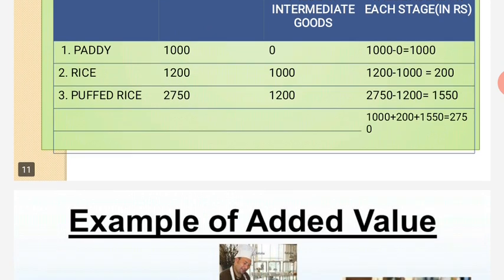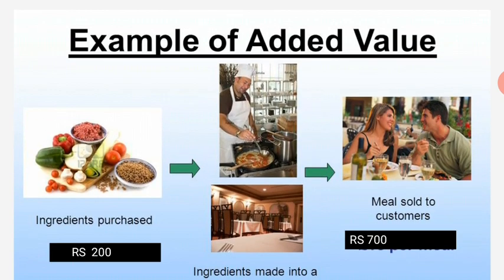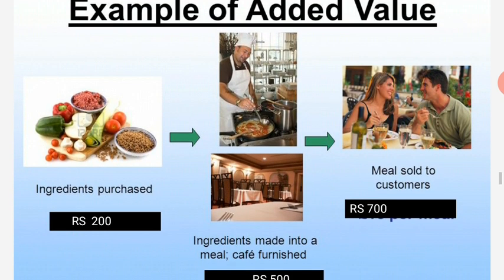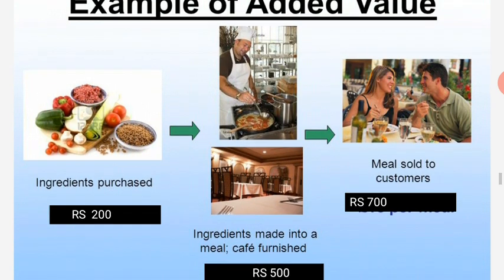So see, with the help of an example of value added. First, the ingredients. For example, your mother is purchasing the ingredients, like capsicum, tomatoes, some spices, and more things to make the dish. So it costs how much? 200 rupees.